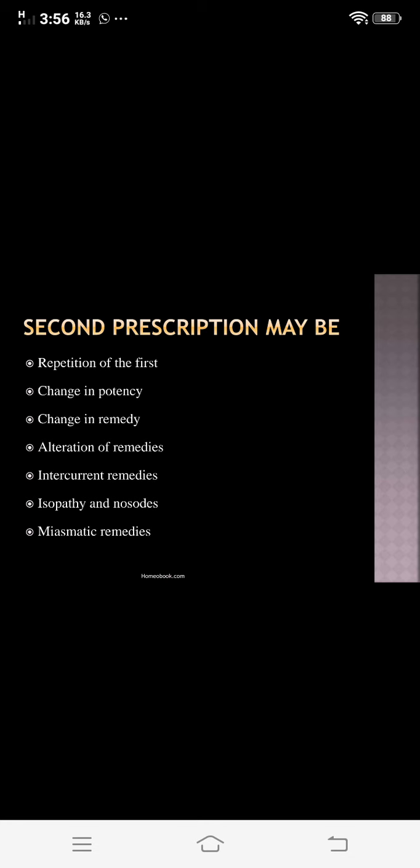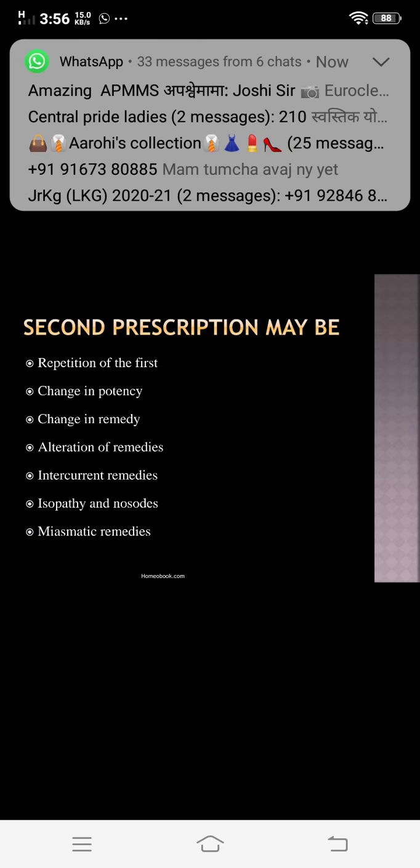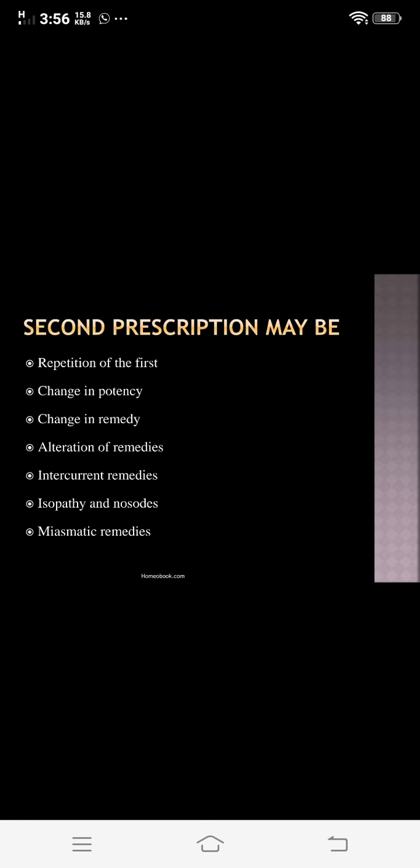That is both remedies are acute remedies, and in these the examples are Bryonia complementary to Rhus tox, Belladonna complementary to Dulcamara, then Arsenic complementary to Thuja, Allium complementary to Phosphorus and Sulphur, then Phosphorus is complementary to Carbo veg and Arsenic. So these are the different types of complementary remedy. Types of complementary remedy: first, acute to chronic complementary, second natural complementary, and the third acute to acute complementary.